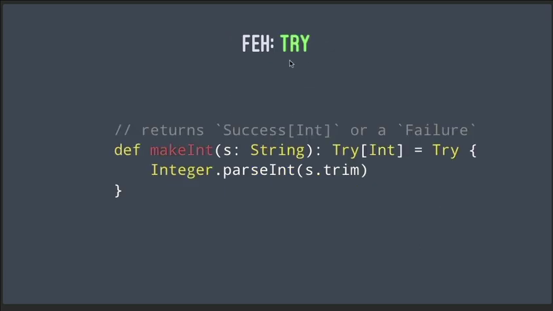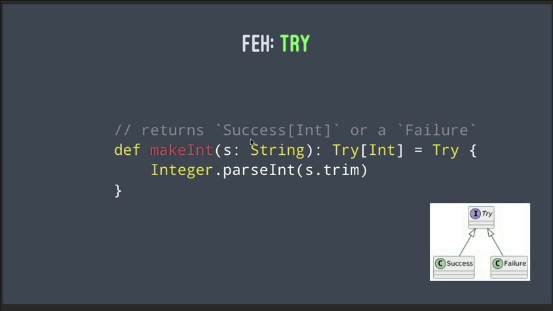A second data type we can use in Scala is called Try. And I say that I want to try to do the following. So I want to try to convert that string to an int. But if this fails, the way Try works is it has two subtypes. So if it succeeds, it'll return a Success with an int. And if this code fails, it returns a Failure. But again, no exceptions to short circuit the code. We just return a value here.